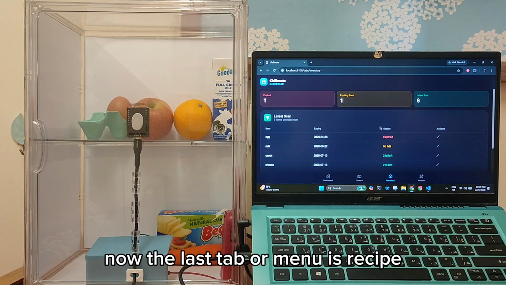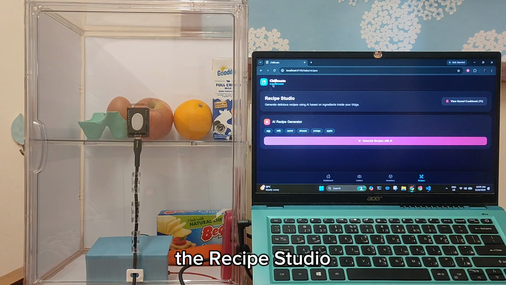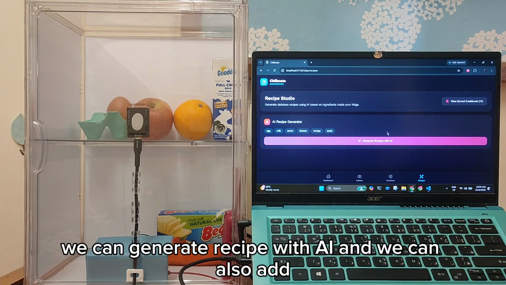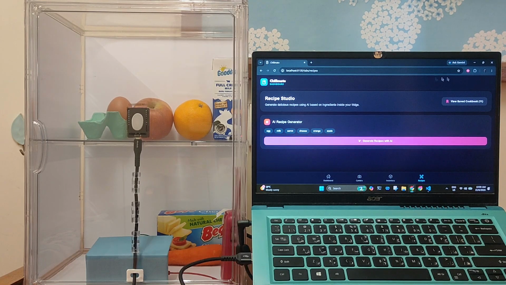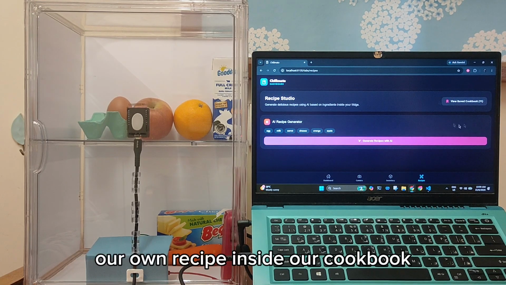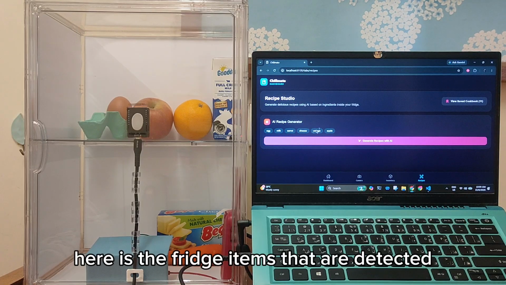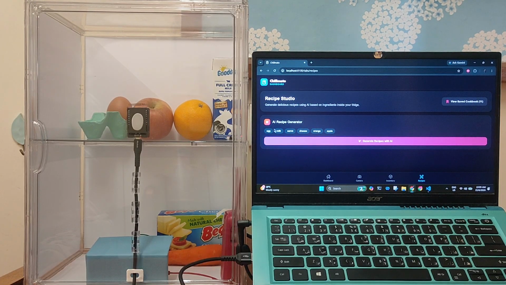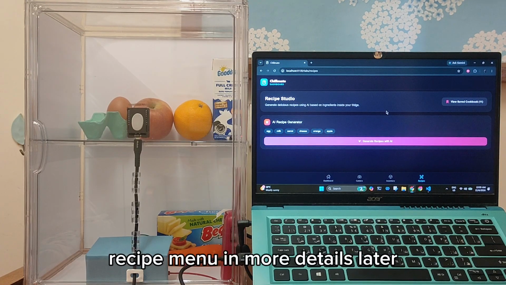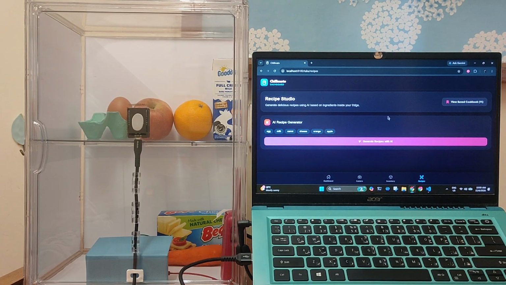Now the last tab or menu is recipe. The recipe studio, we can generate recipe with AI, and we can also add our own recipe inside our cookbook. Here is the fridge items that are detected, and I will explain this recipe menu in more details later.